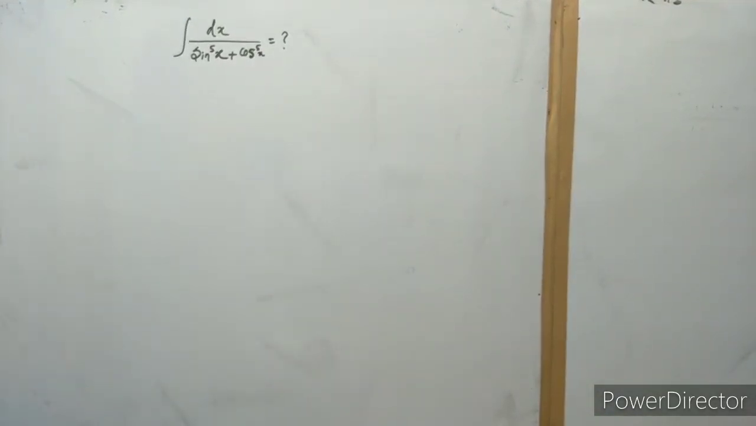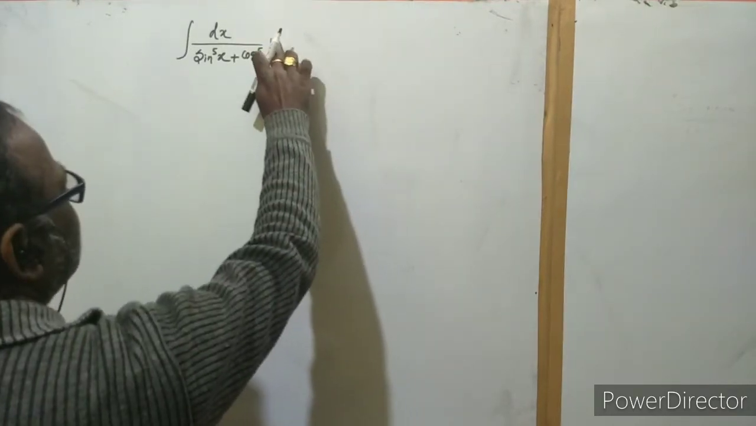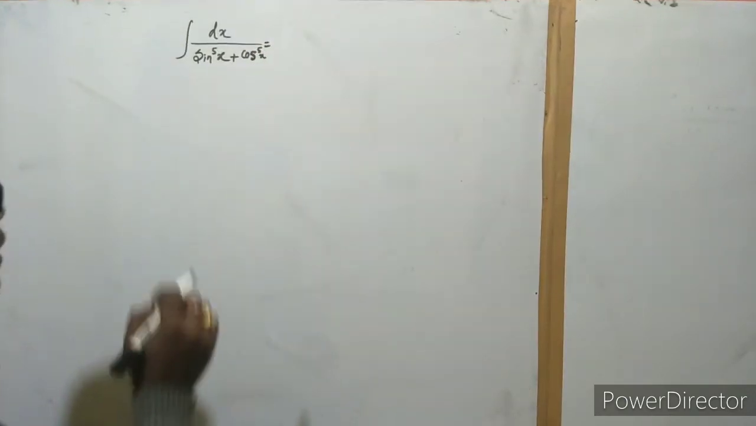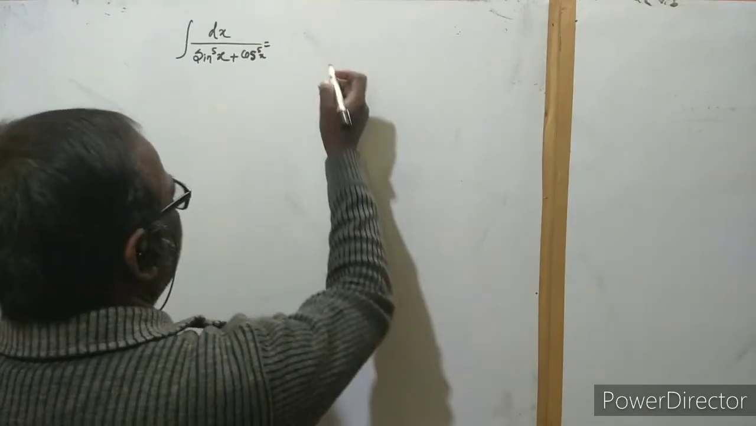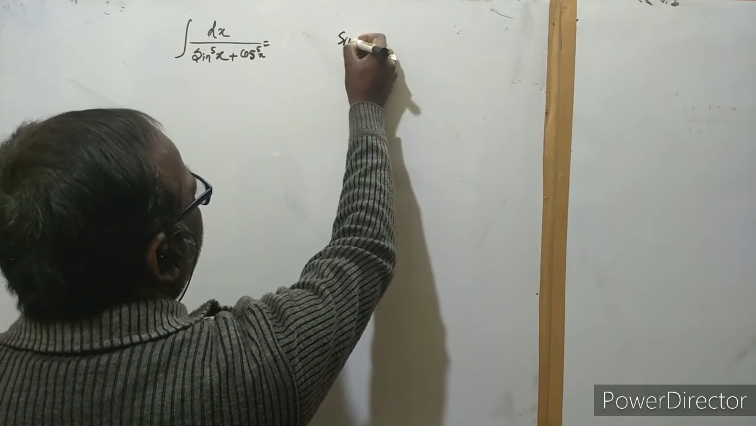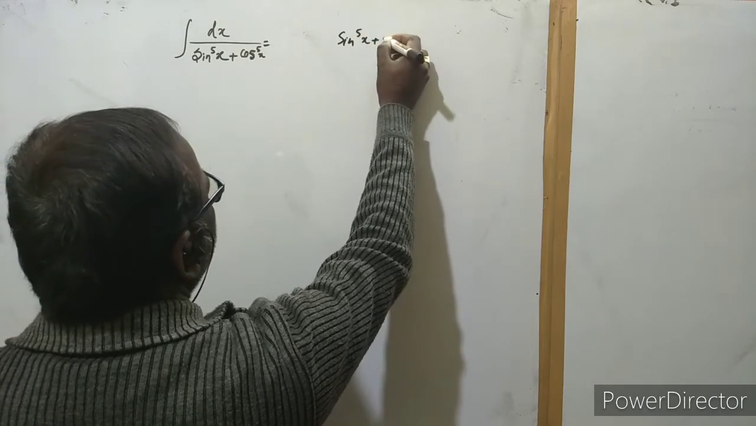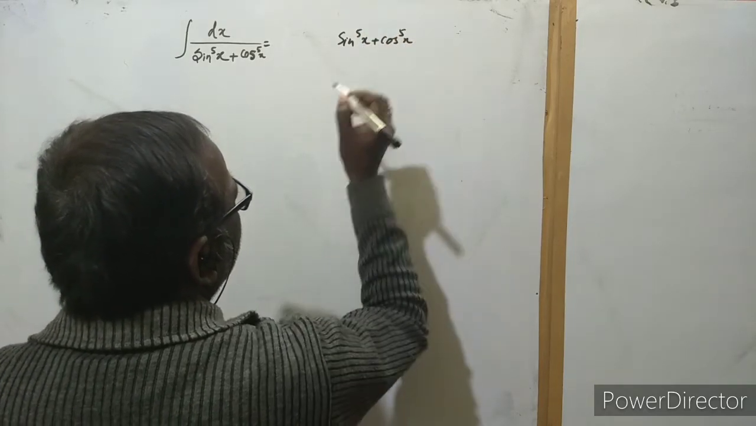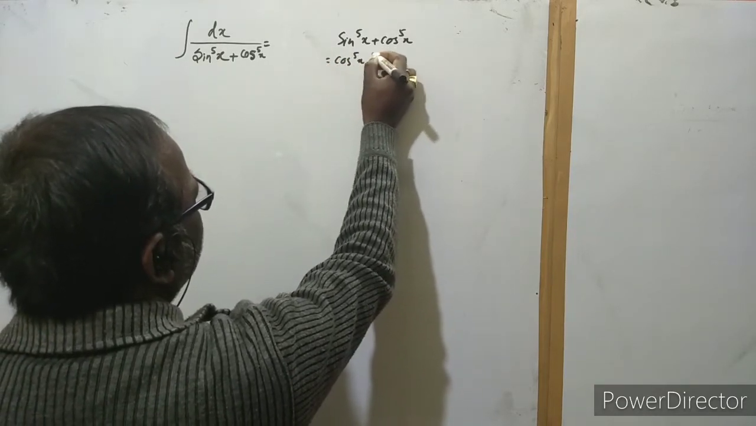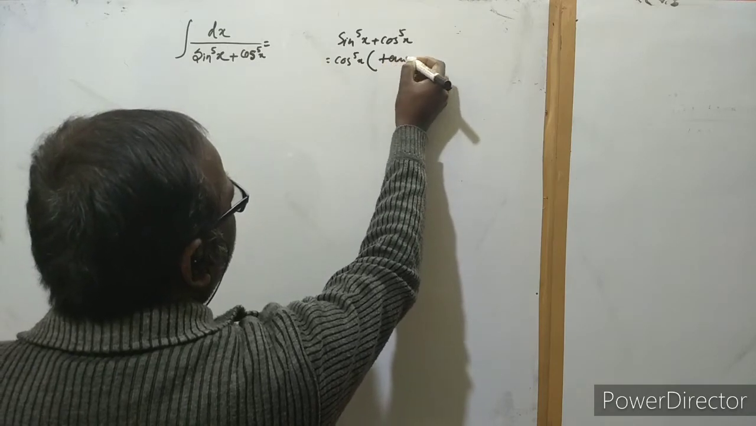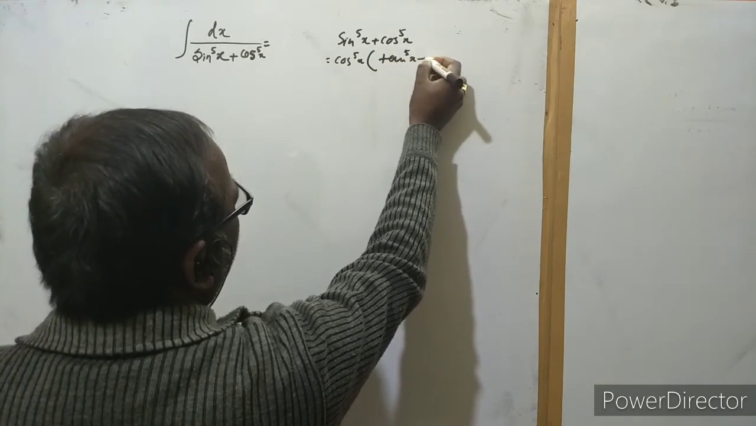Okay, about this problem, see how we can do it. It is a very interesting question to me. Actually, this is factorization, how to factorize this problem. See the procedure. Here is sine to the power 5x, and here cos to the power 5x. I take cos to the power 5x common here, and this is tan to the power 5x plus 1.